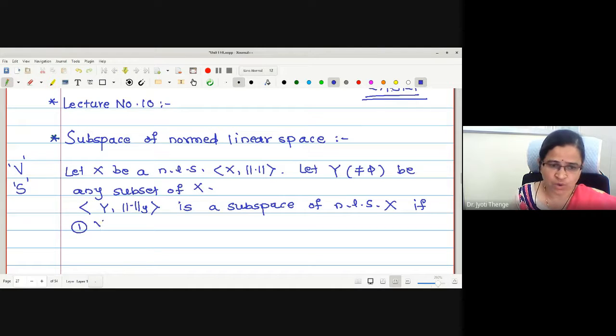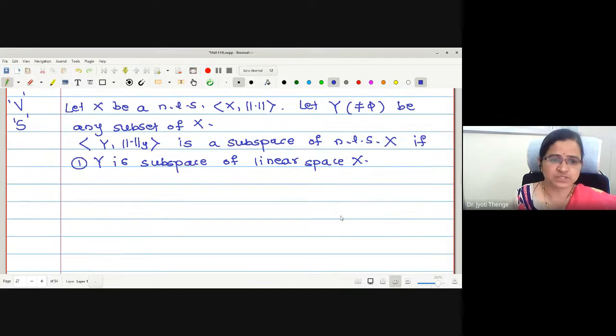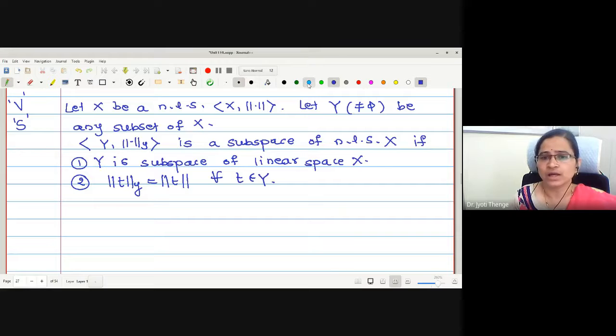First condition: Y is a subspace of linear space X. First of all, it should be a subspace. And the second condition we write is norm Y of t is equal to norm of t for all t in Y.